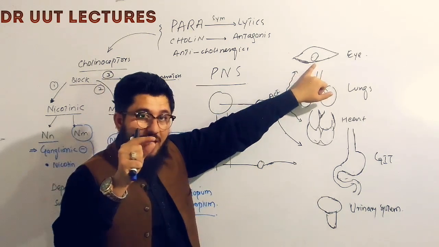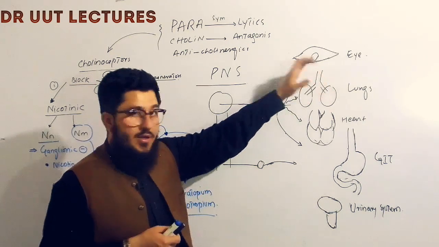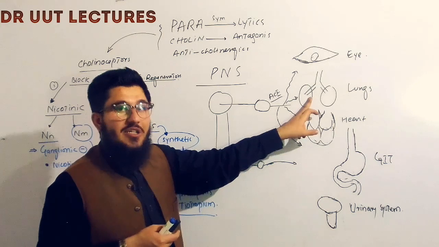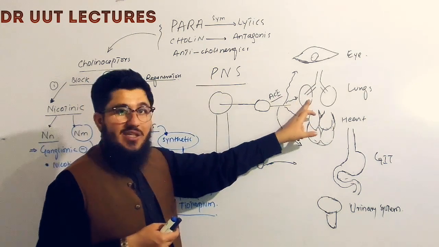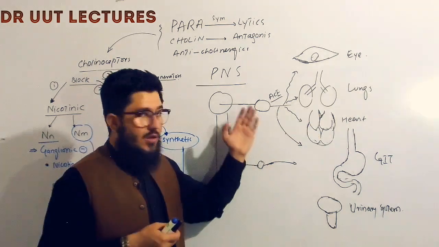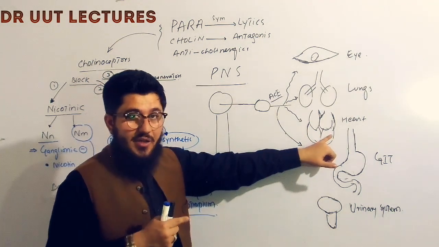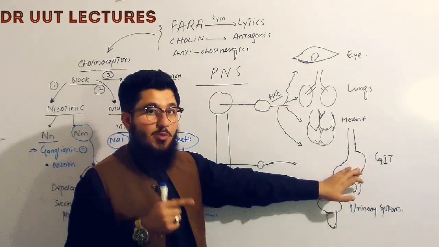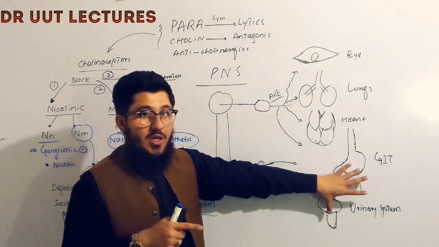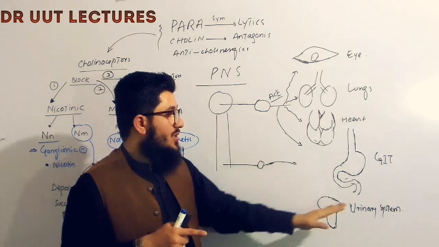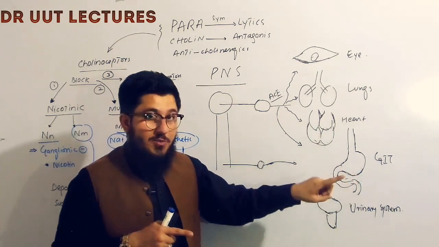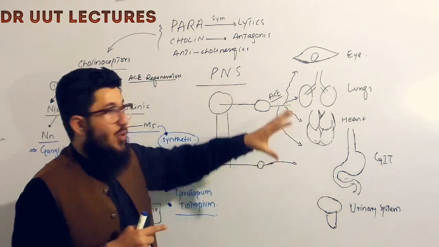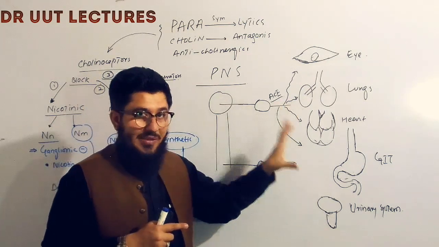The pupil size of the eye decreased, which is also called miosis, and the anticholinergics will cause mydriasis. The parasympathetic system was constricting the bronchioles and increasing the secretion, whereas anticholinergics will cause dilation and decrease the secretion. The parasympathetic nervous system was maintaining the heart rate, and the anticholinergics will increase the heart rate. And the parasympathetic nervous system was increasing the GIT motility and defecation along with urination. Now anticholinergics will cause a decrease in GIT motility, will cause constipation, and will cause retention of urine, so urination will be decreased. So this is the general way of anticholinergic action on the parasympathetic nervous system.